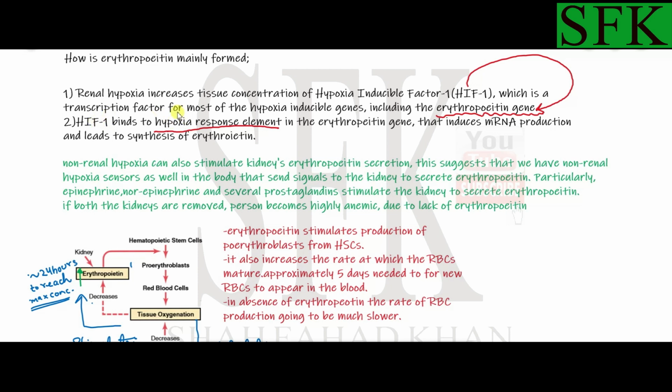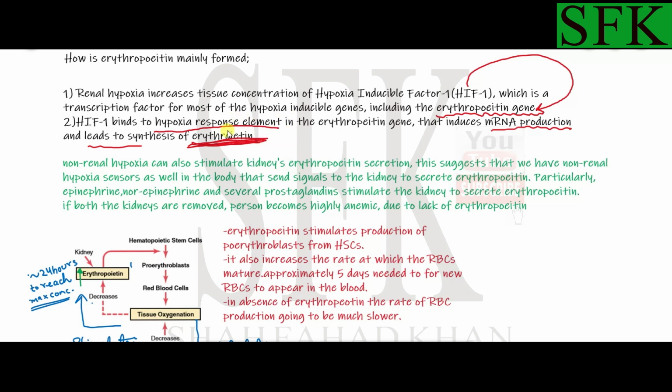After this binding, mRNA production starts. mRNA that encodes erythropoietin is synthesized, and then this mRNA is translated into active erythropoietin. So this is the mechanism by which erythropoietin is actually made.